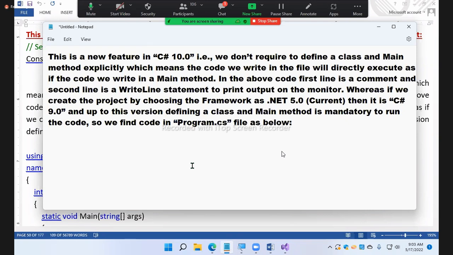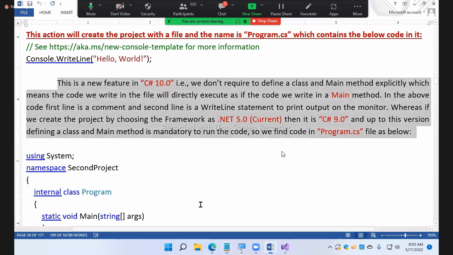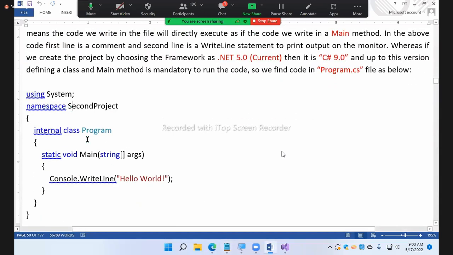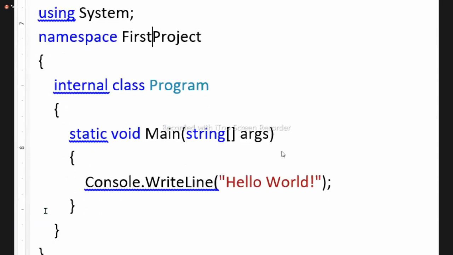So we find the code in the program.cs file as below. You will be finding the code in the program.cs file as below. Okay, just a second. You'll find it like this. The System namespace. What is the namespace name? And don't forget, your namespace name is always your project name.